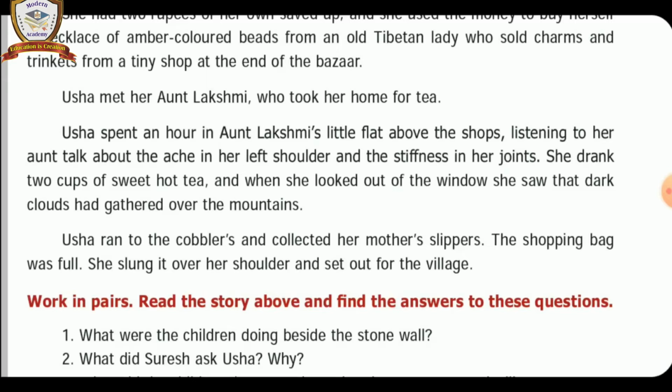Do you all understand the concept of the first section? How many characters were there in the first section? First character, Usha. Second, Suresh, and Usha's and Suresh's grandfather. And the next one, Lakshmi, the aunt of Suresh and Usha. Understand, children? Let us continue to learn the second section. Before learning the second section, let us learn the meaning of the words in it. Listen carefully, children.